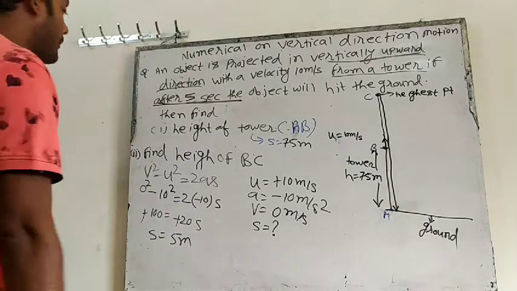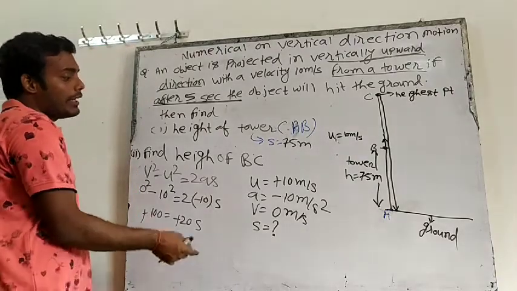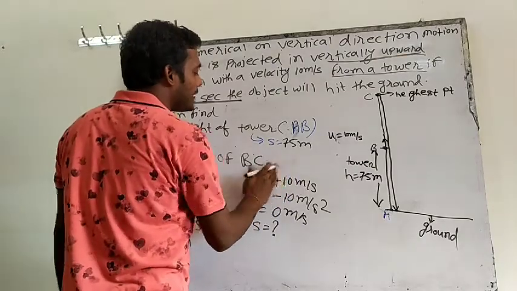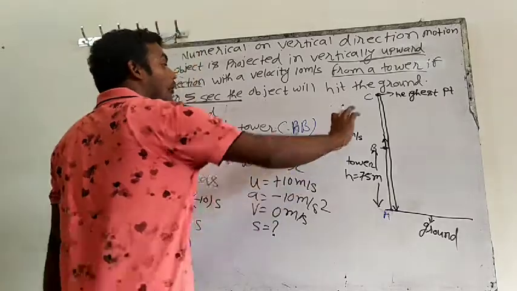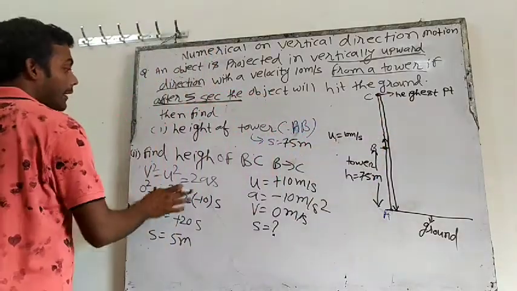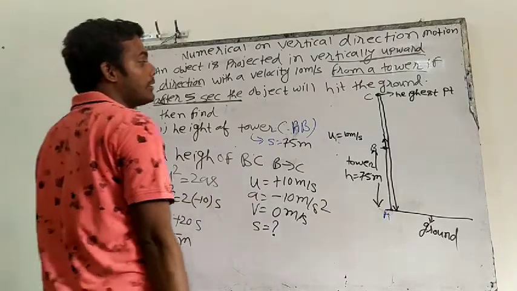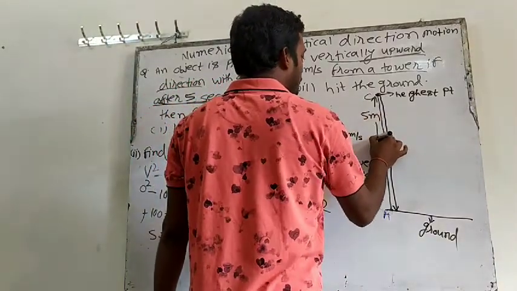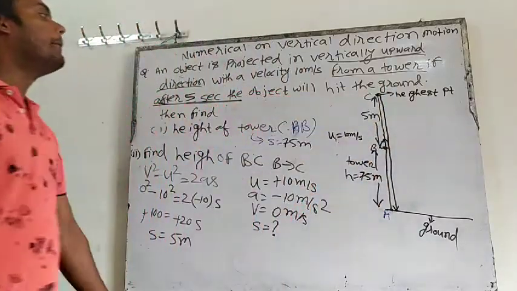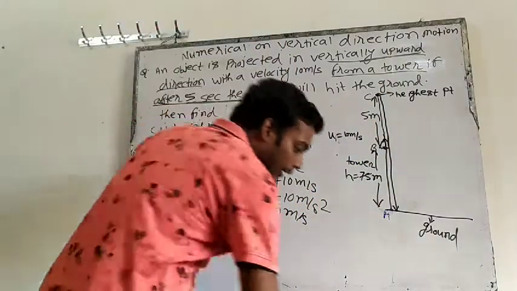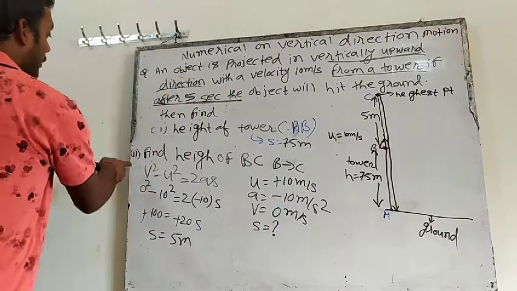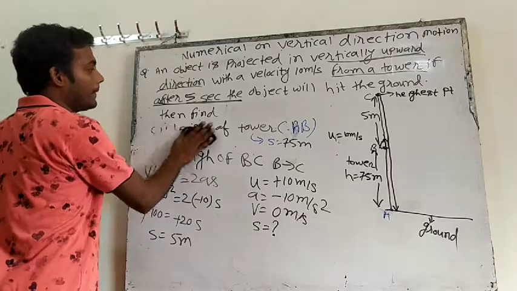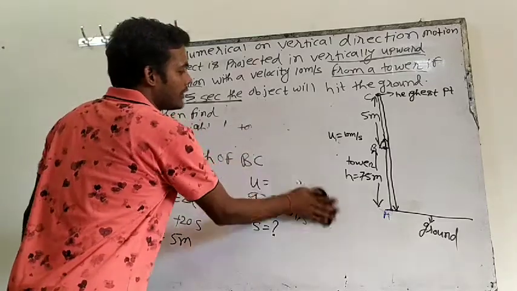That means which height am I finding? I applied this equation from B to C. So which height have we found? Height of BC. Height of BC means how much? 5 meters. So this height from B to C is 5 meters. Clear? That's the third question. In the second question, we had to find the height of BC. First and second question are clear.